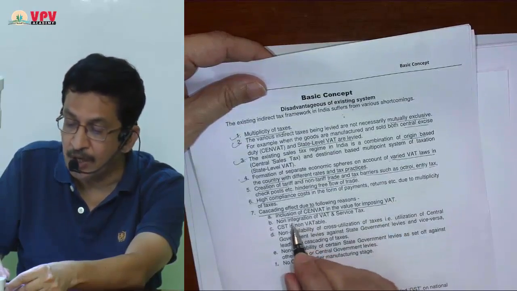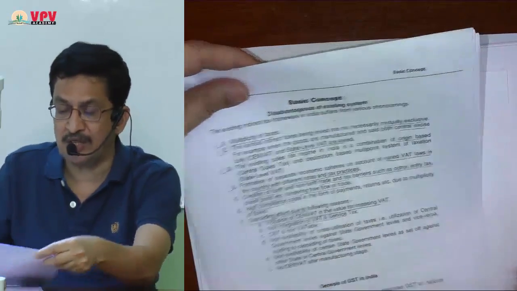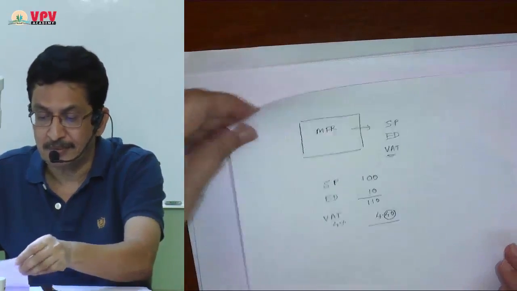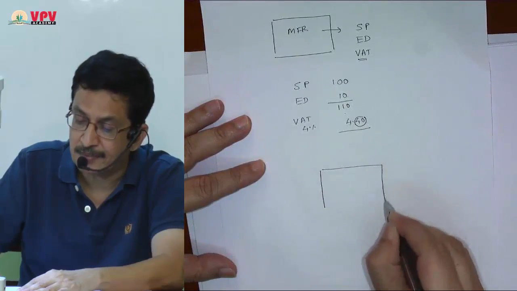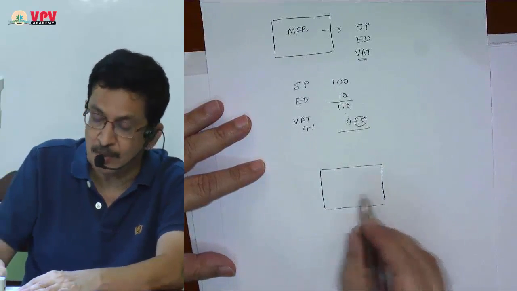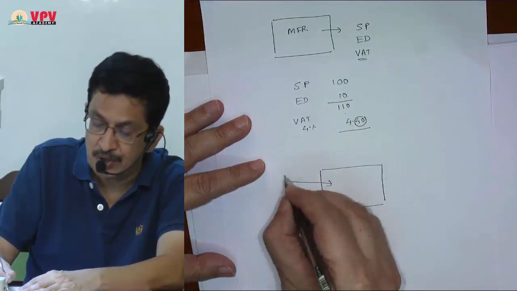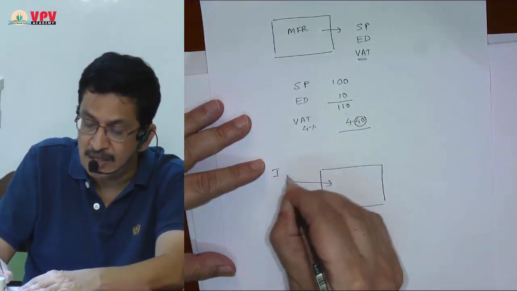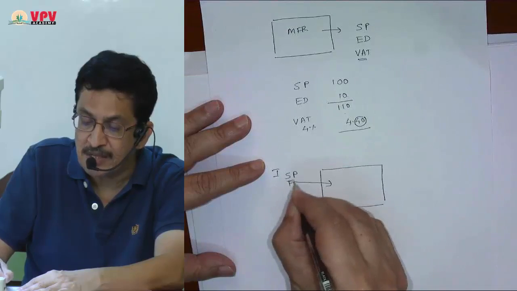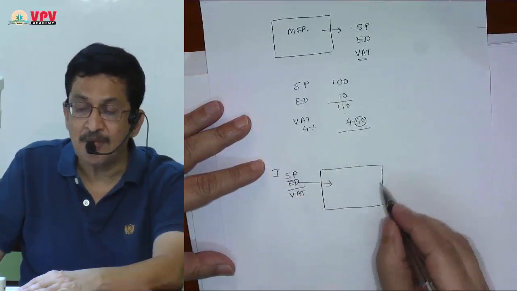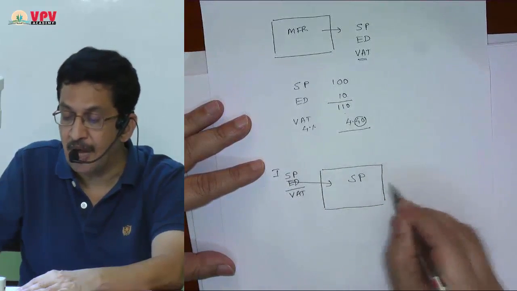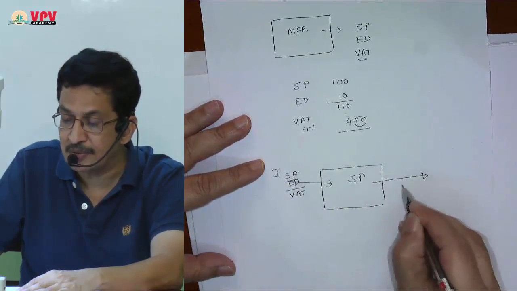Second point, non-integration of VAT with service tax. If you remember, if I am a service provider and suppose I have purchased my inputs. My inputs I have purchased like this: selling price plus excise duty plus VAT. I am a service provider, providing output services.